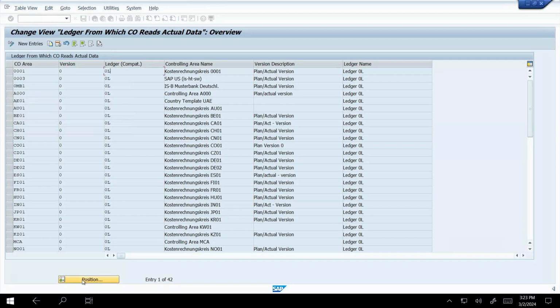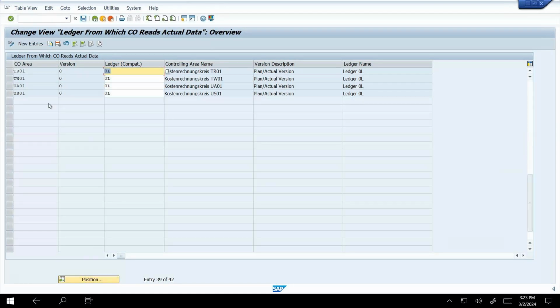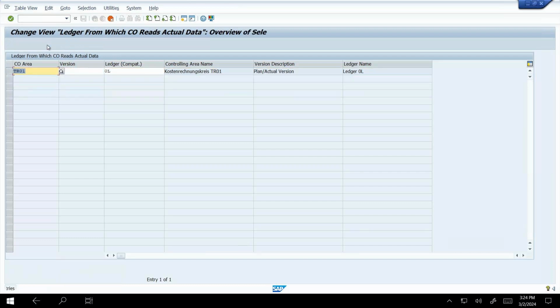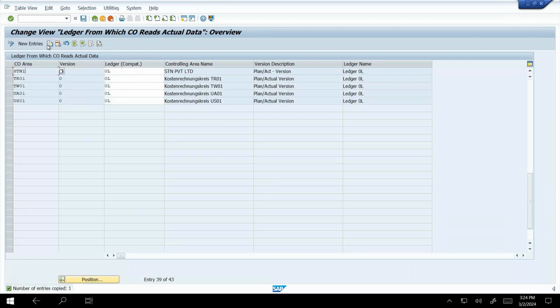Here I can't see my controlling area, so select one controlling area from the previous controlling areas, copy it, and instead of the previous controlling area, put my controlling area, STN1. Just enter it. Here we can see that 0L, our leading ledger, is automatically filled, and the controlling area name, STN private limited, is also here, and actual conversion too. All are pre-filled. Just Ctrl+S and save. That's enough.